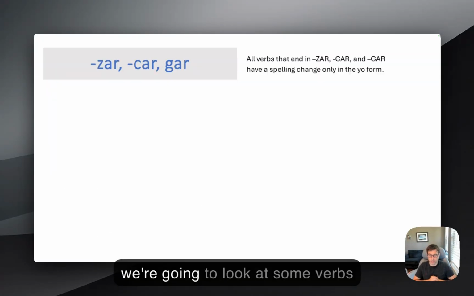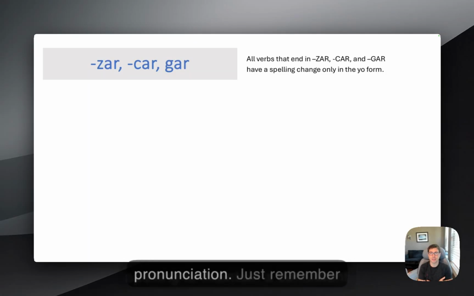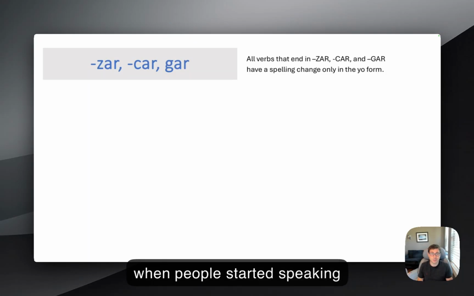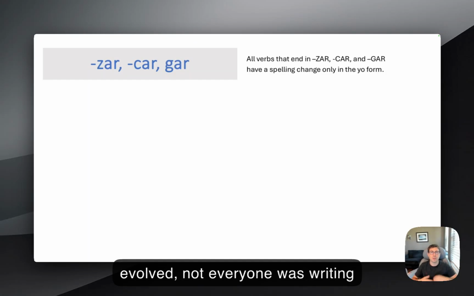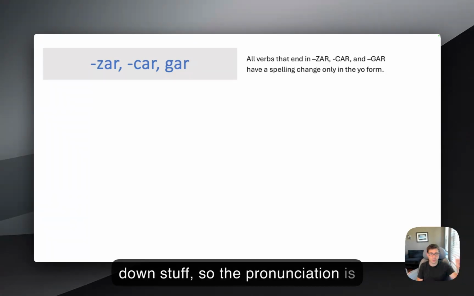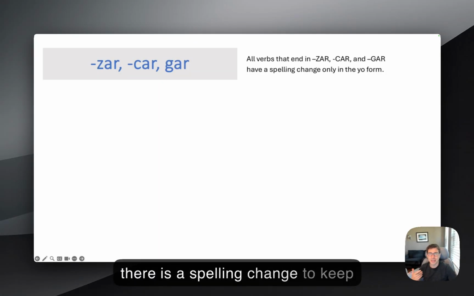Now we're gonna look at some verbs in preterit that change the spelling to maintain a consistent pronunciation. Just remember, when people started speaking Spanish and languages evolved, not everyone was writing down stuff. So the pronunciation is the most important thing. And so there is a spelling change to keep the same sound, to make it sound more natural.